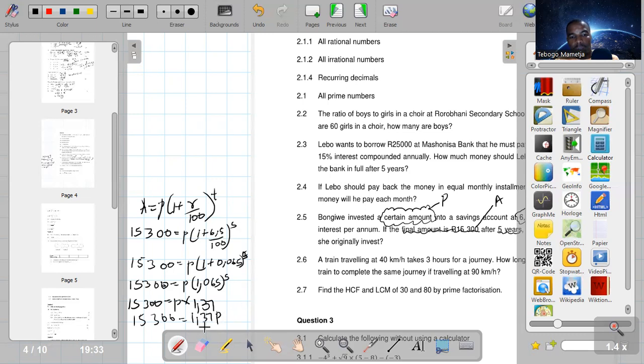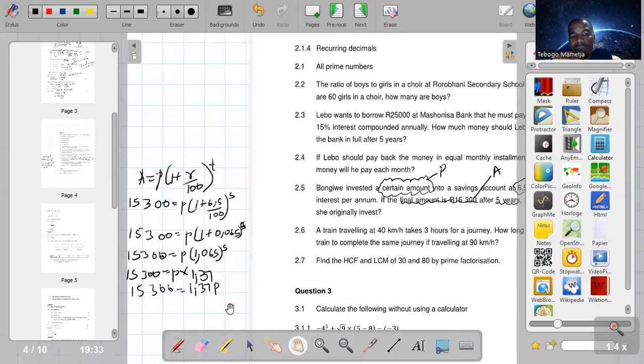So you divide by 1.37. You divide this side also by 1.37. So 1.37 and 1.37 will cancel, and you'll be left with P there.